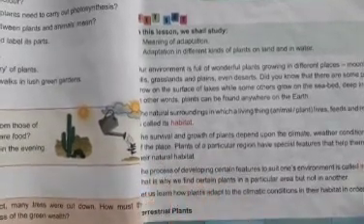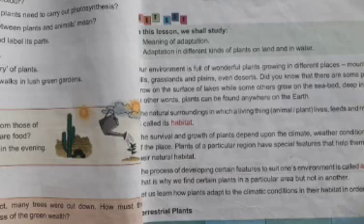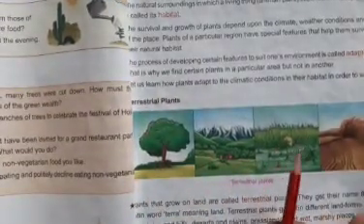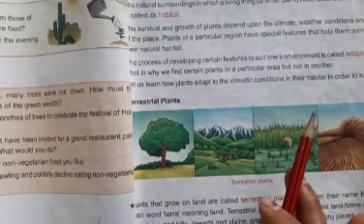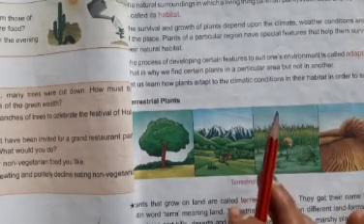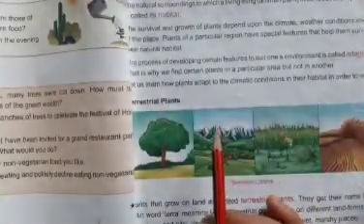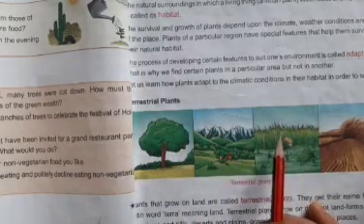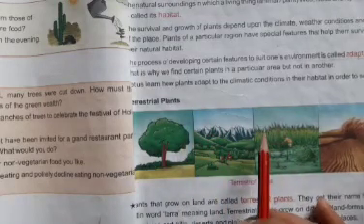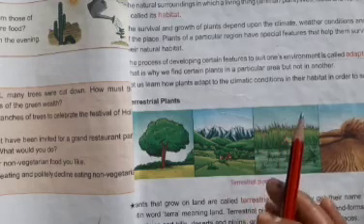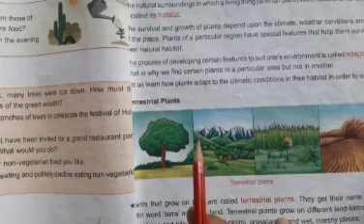Adaptation in plants, adaptation in different kinds of plants on land and in water. You know kids, the natural surroundings in which living things, it may be plants or animals, live, feed and reproduce, are called habitat. The natural surrounding in which all living things live, feed and reproduce is called the habitat.